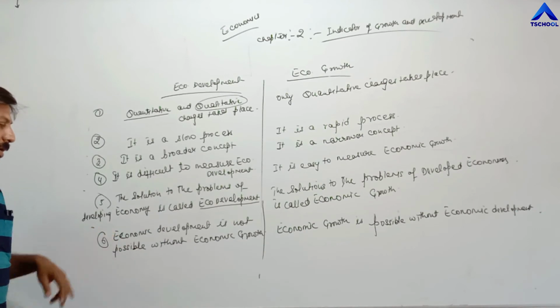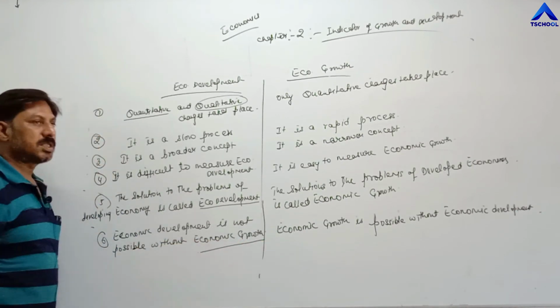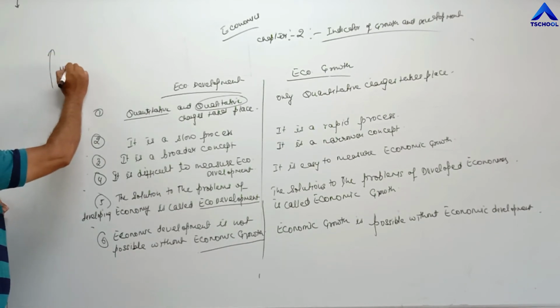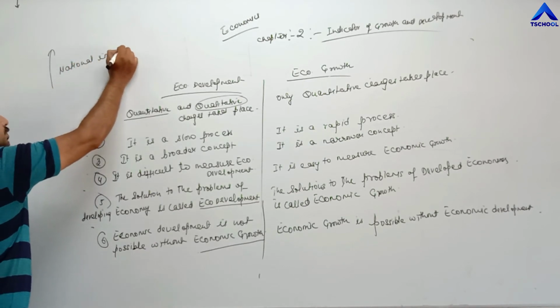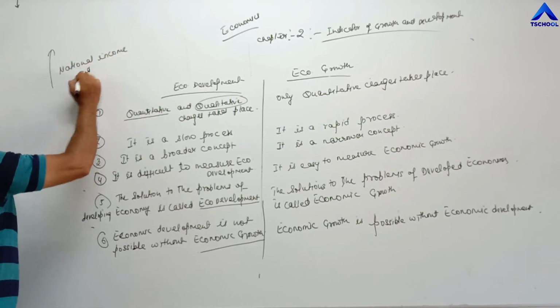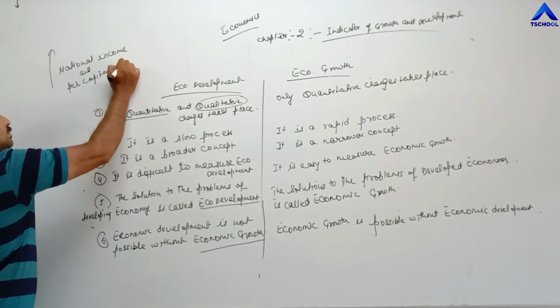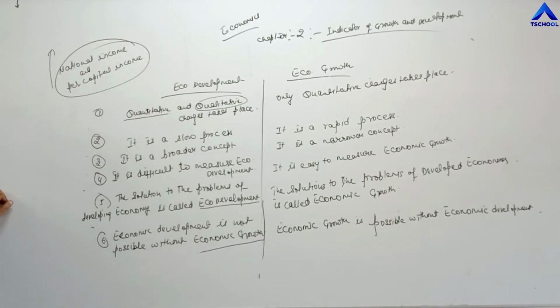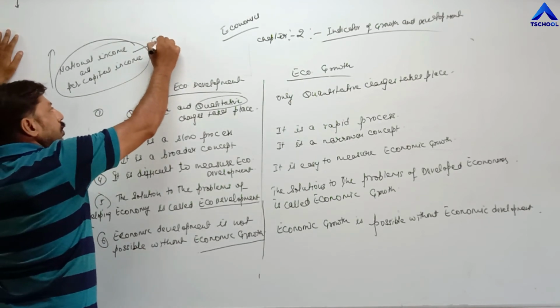Economic development is not possible without economic growth. Here economic growth means a rise in national income and a rise in per capita income. These two terms, rise in national income and rise in per capita income, are related with economic growth.